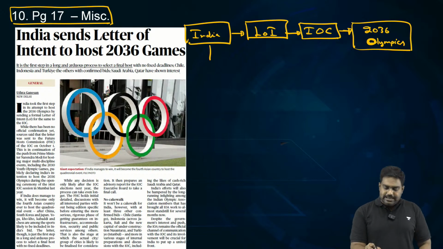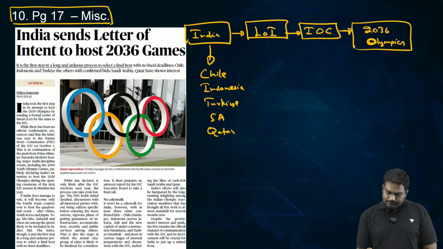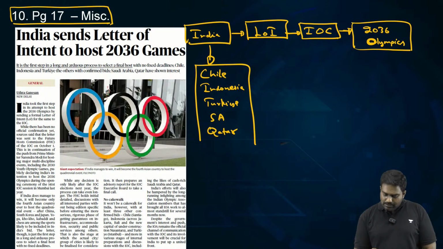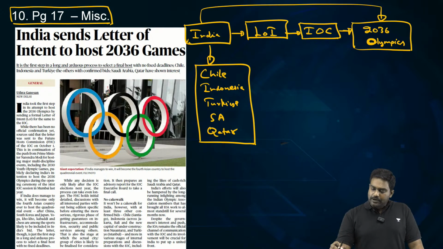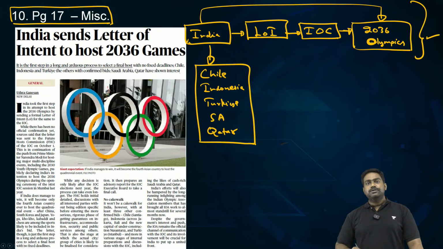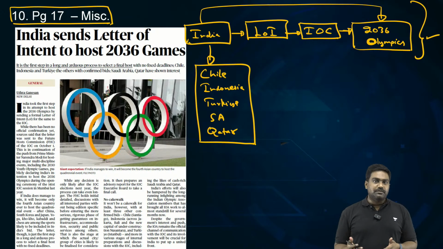India will be competing against others like Chile, Indonesia, Turkey, and even Saudi Arabia and Qatar are expected to bid. So India will be competing against these countries. So this is going to be a big step for India, because hosting the Olympics is a great opportunity and a challenge as well. And it's equally controversial.